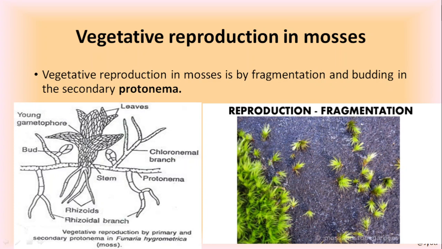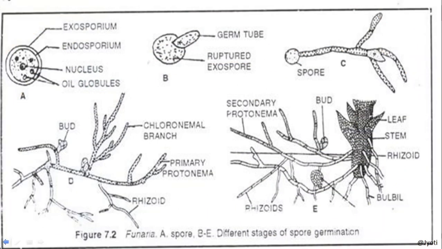Now this protonema, here you can see the protonema has developed the leaf-like structure. So once it develops the leaf-like structure, it is called secondary protonema or leafy stage of the protonema or the gametophyte. So this is the young gametophyte, but when this gametophyte matures, it produces the archegonia and antheridia. I will show you the picture so that it will be clear to you. So here you can see this is the primary protonema, which has rhizoids. The lower branches are called rhizoids and the upper branches are there. Then it develops into a leafy structure.